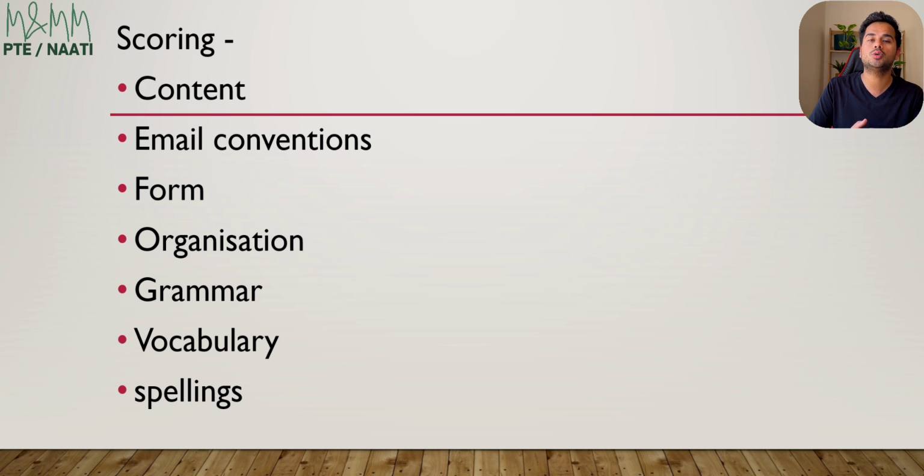Your email has to have a salutation, as in when we say dear sir, hi, friend, whatever we say at the very beginning. Then it has to have an introduction where you explain what you're going to talk about. It has to have a conclusion when you conclude your email, and then at the end you provide a farewell saying yours sincerely, yours faithfully, yours thankfully, all those at the end kind of things. That's called your farewell. And in order to get a full score in your write email topic, you have to include all 4. So you have to make sure these 4 things are definitely there apart from anything else.